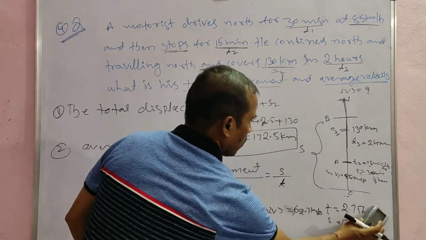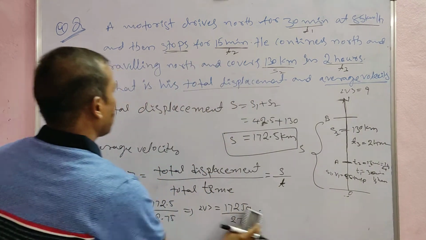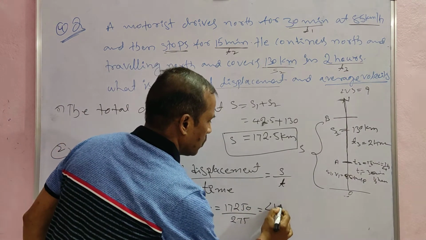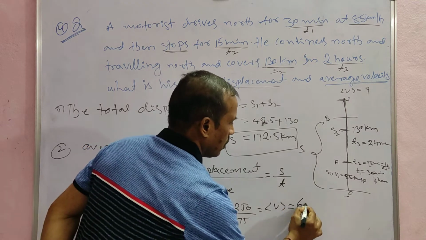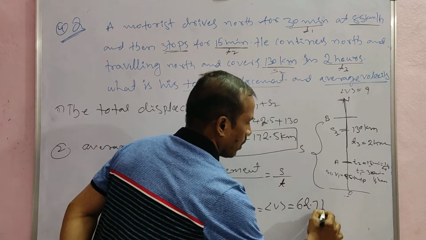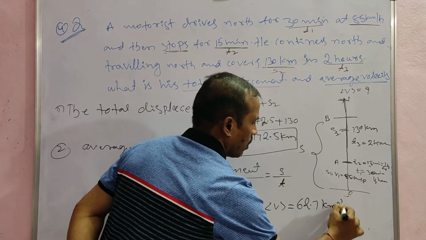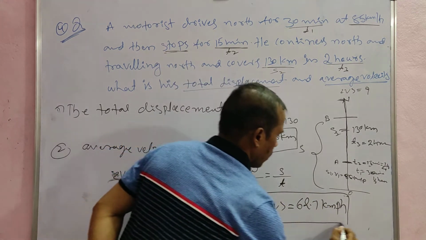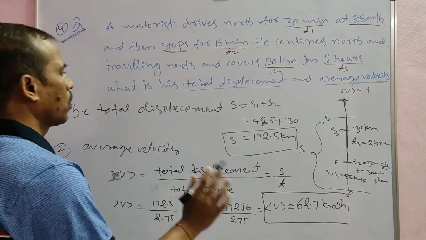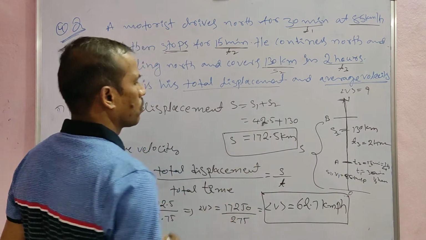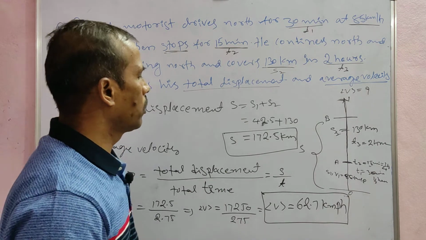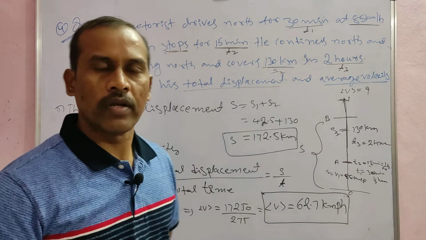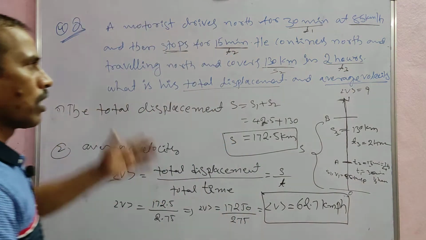So, the next answer is: average velocity is equal to 62.7 kilometer per hour. This is the second answer for the motorist. The total displacement of the motorist is equal to 172.5 kilometers, and the average velocity of the motorist is 62.7 kilometer per hour. This is the answer. Next problem continues.